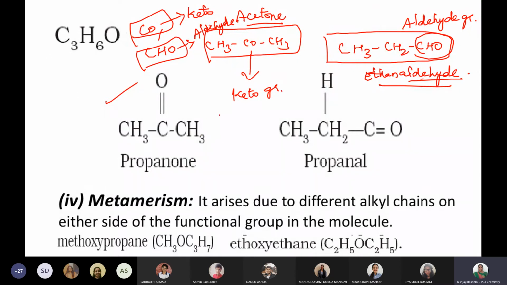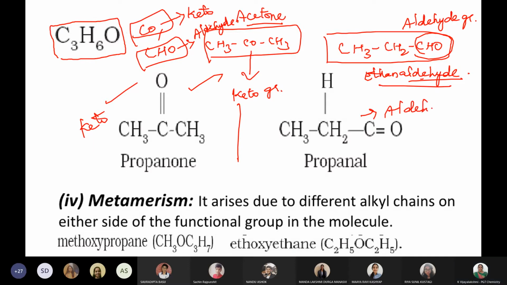What do you mean by functional group isomerism? It means same molecular formula C3H6O, but here one is a keto group, one is an aldehyde group. The aldehyde group is CHO. You can ask, ma'am, why didn't they directly put it as CHO? Why did they put CH2 here and one hydrogen here? That means a CH3 and one more carbon is there, here a C double bond O.